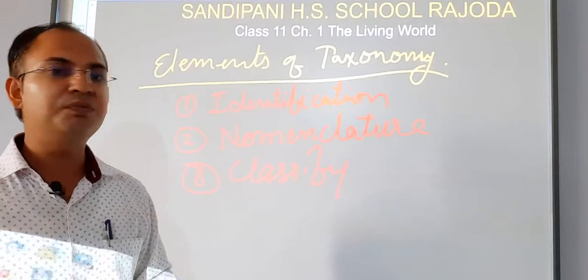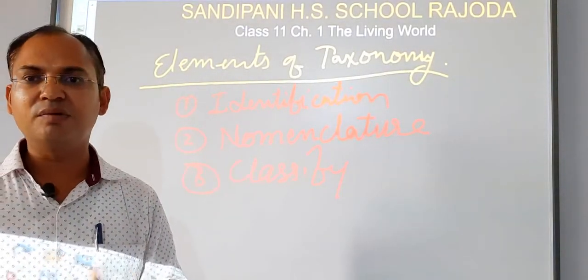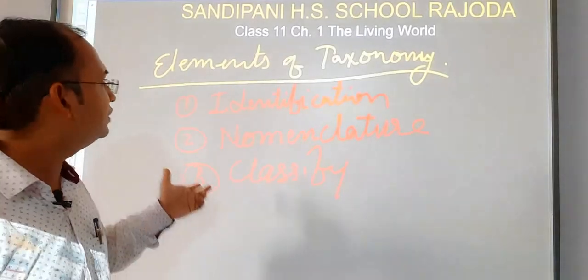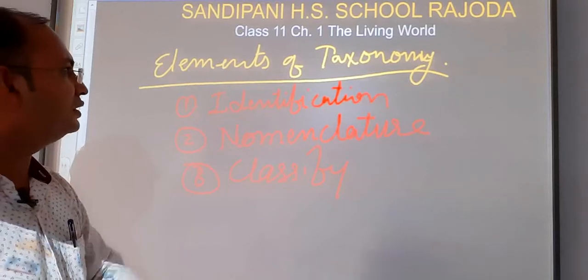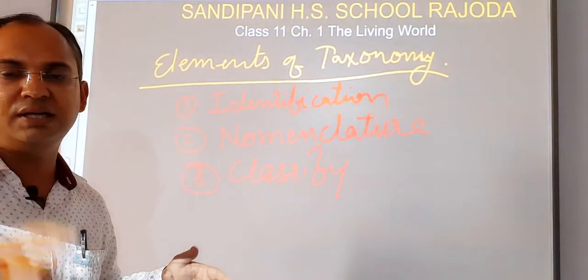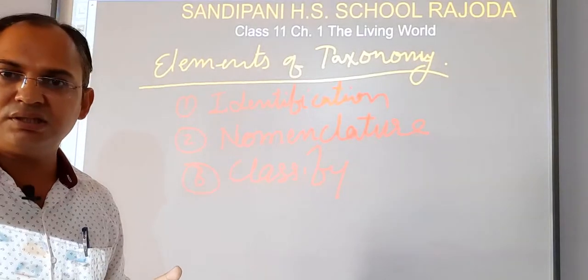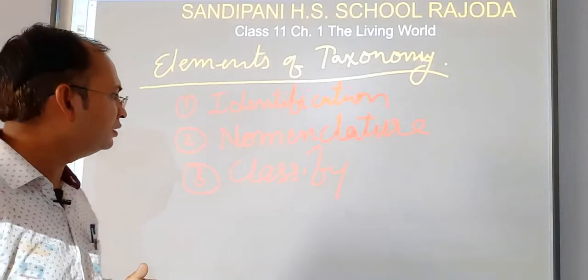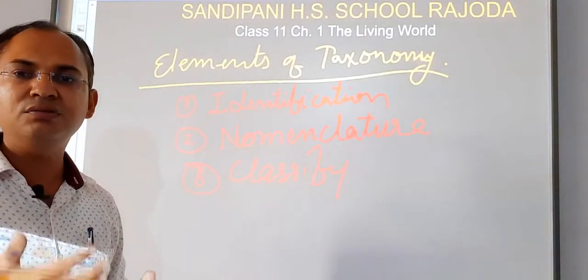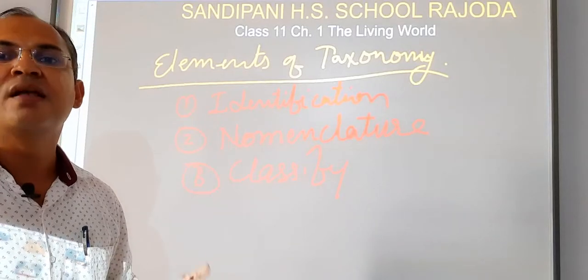For whichever group it suits the most characteristically, we will put it in that group. So these are the three main steps or main elements of taxonomy. First of all, identify the living organism. Then second, its nomenclature: if we have identified the new living organism, then we have to provide it a name. And then the third step is to classify it into a group, that is, in which group we have to put it.